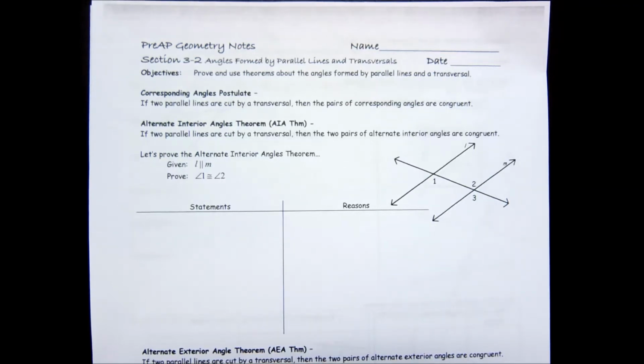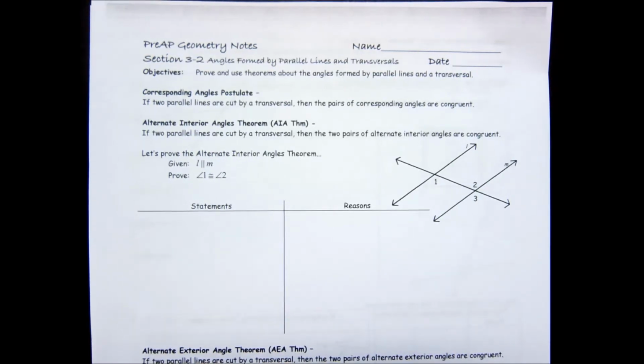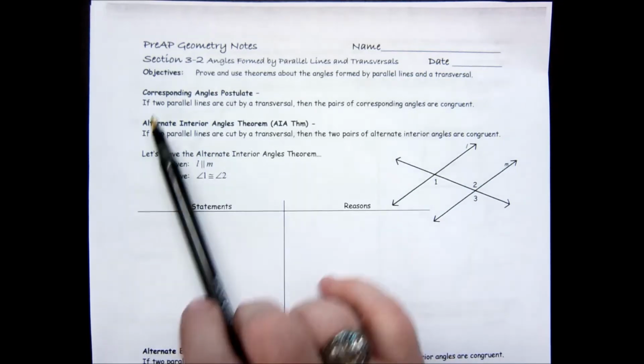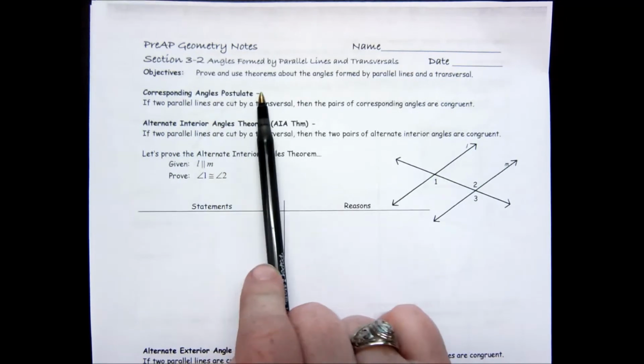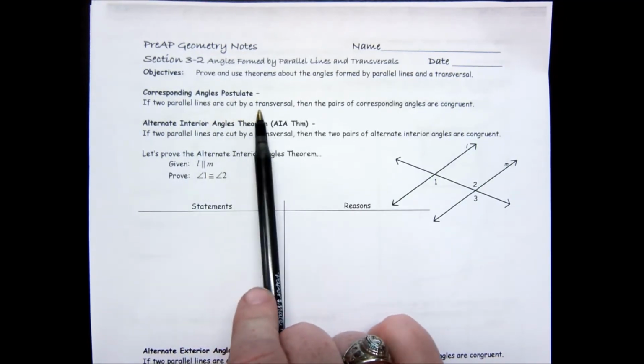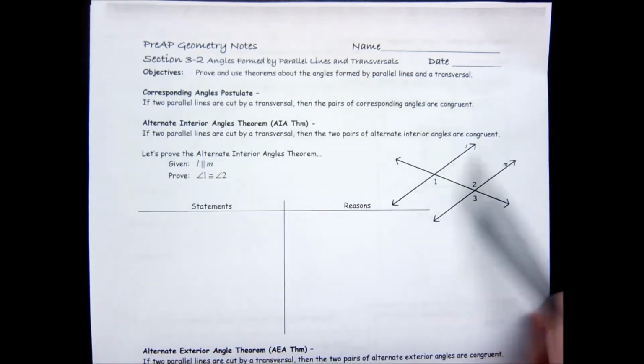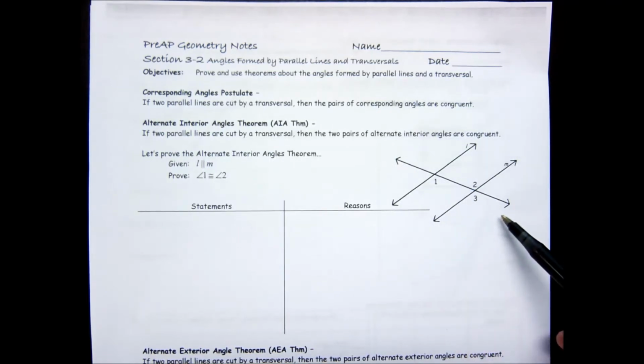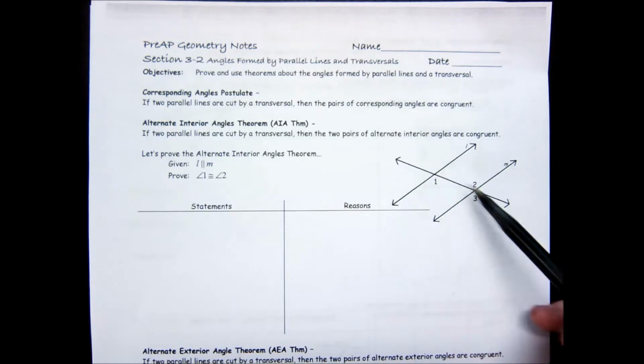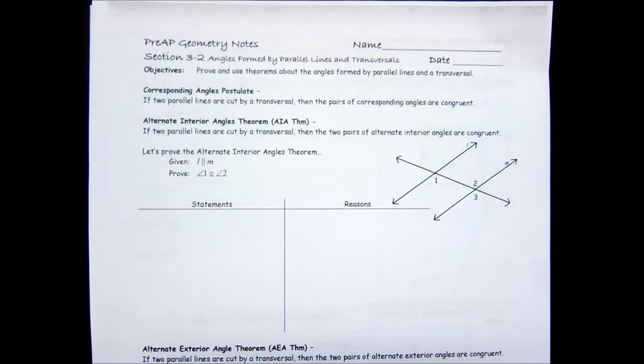Alright, today's notes are over section 3-2, angles formed by parallel lines and transversals. We're going to prove and use theorems about angles formed by parallel lines and a transversal. So the first postulate we're going to talk about but not prove is the corresponding angles postulate. If two parallel lines are cut by a transversal, then the corresponding angles are congruent. So like in this picture, angle 1 and angle 3 would be congruent.